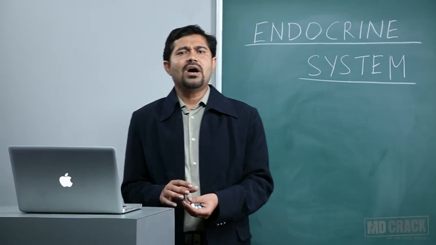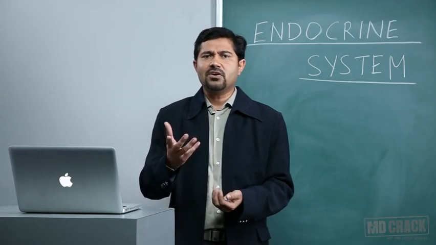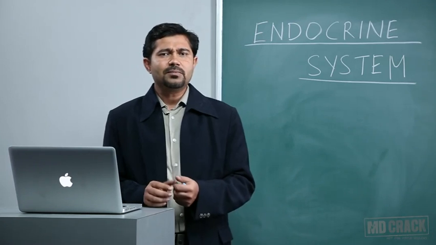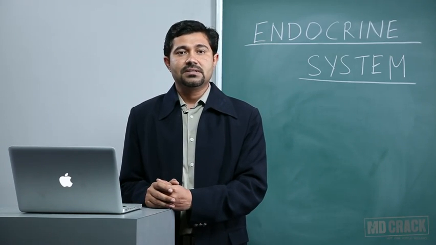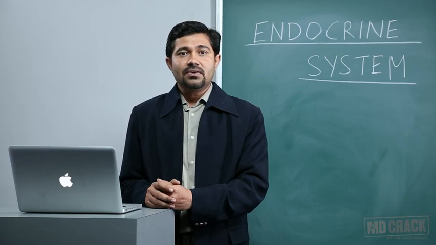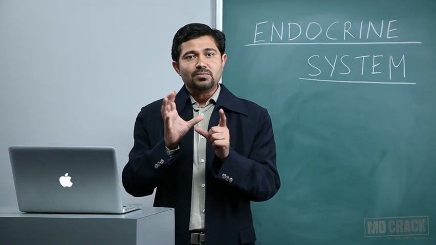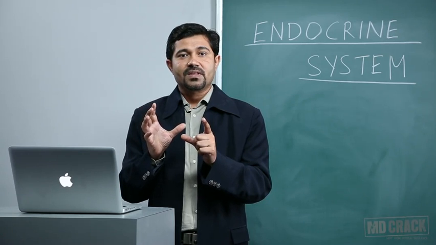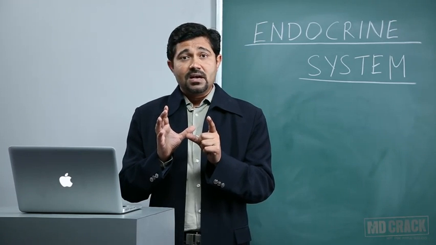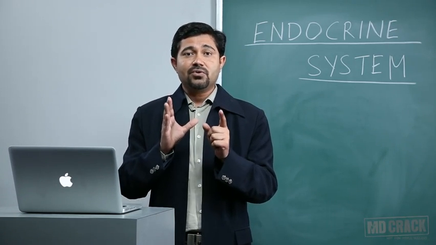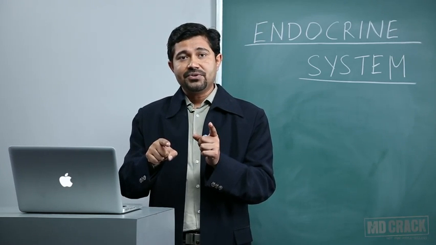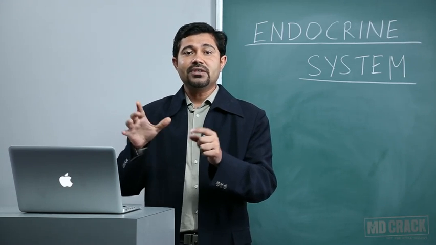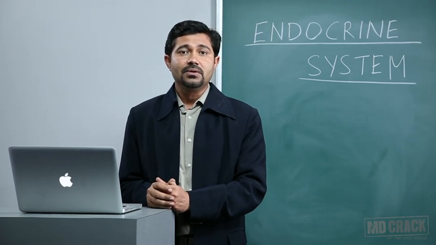The hypothalamo-hypophyseal system. This you might have commonly heard. What is the meaning of that? Hypophysis, that is anterior pituitary, is also called as hypophysis. This is the one which controls most of the endocrine functions of the body. Hypothalamus is called as the master endocrine gland. It will control the pituitary. Then from the pituitary, most of the endocrine functions can be controlled.